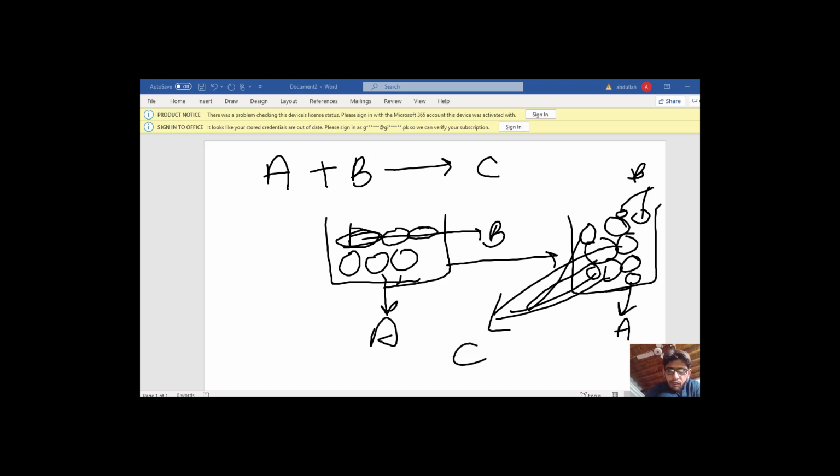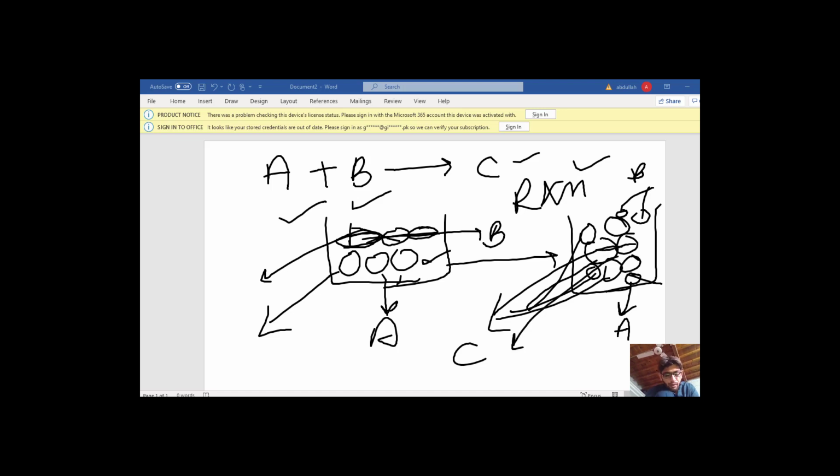So during a chemical reaction, the molecules of A and B decrease and the C molecules increase. So the concentration of A and B changes with the passage of time. The concentration of A decreases. Similarly, the concentration of B also decreases, but the concentration of C increases with the passage of time.